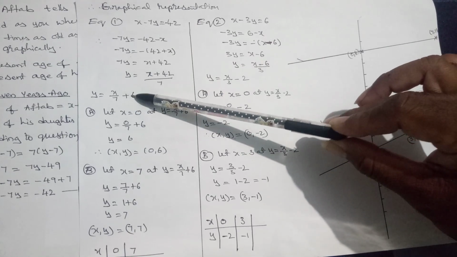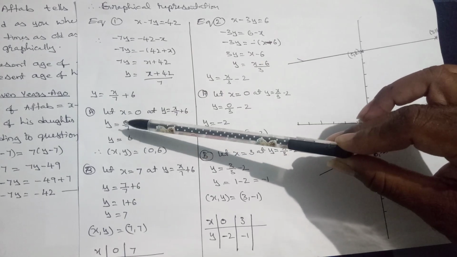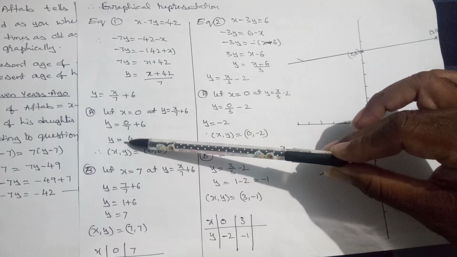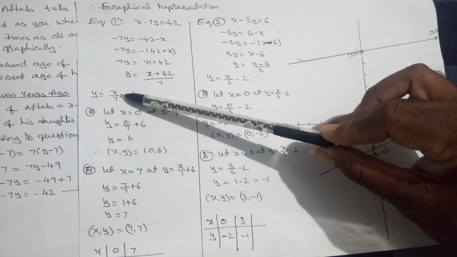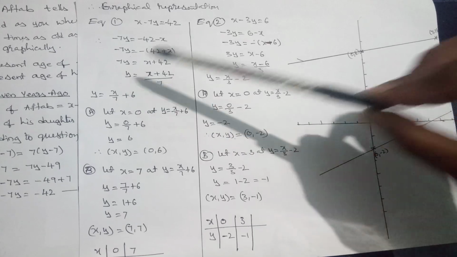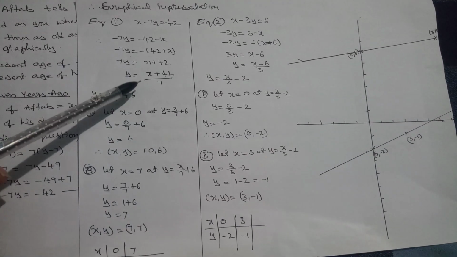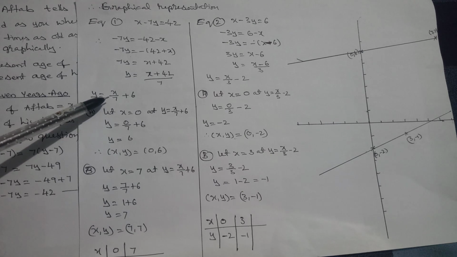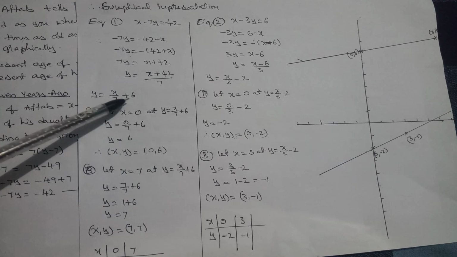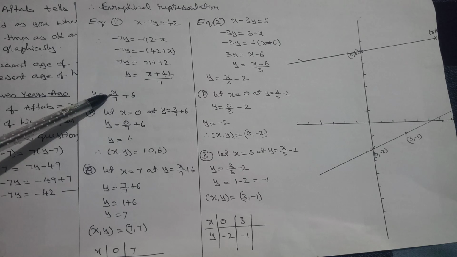After this we have to choose x values to obtain y values. First observe this RHS. What is a simple way to get the values? Don't select x is equal to 72, 85 or minus 206. Of course you can select them, there is no problem, but the process will be longer.